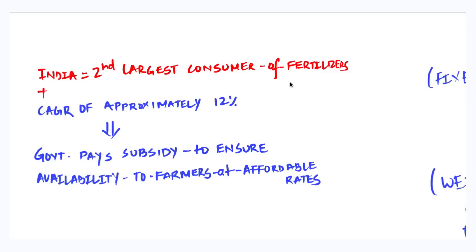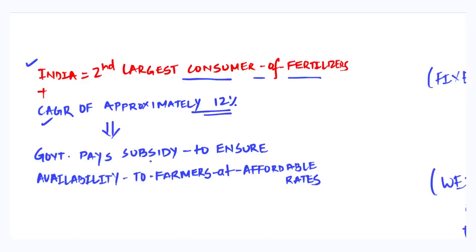healthy plant growth. Now that we have seen the classification of fertilizers and the need for fertilizers in general, we'll try to understand the status of the Indian fertilizer industry. India currently is the second largest consumer of fertilizers, only behind China, and this consumption is bound to grow in the coming years. Another thing to point out here is that the demand in the Indian fertilizer industry has been growing at a compound annual growth rate of approximately 12%.